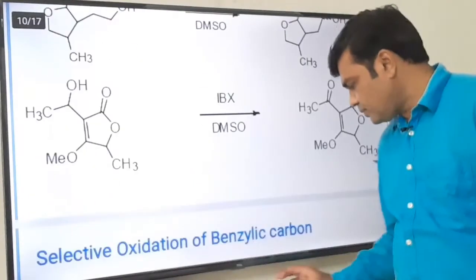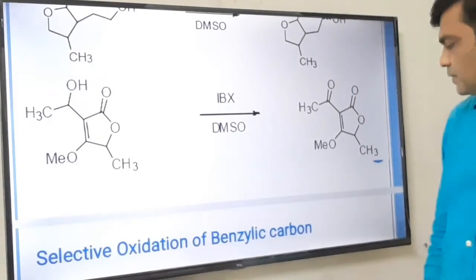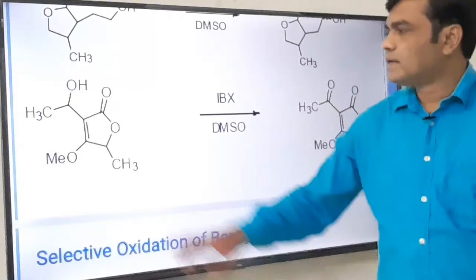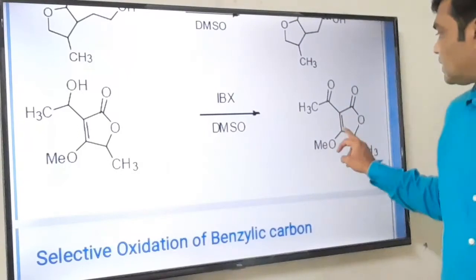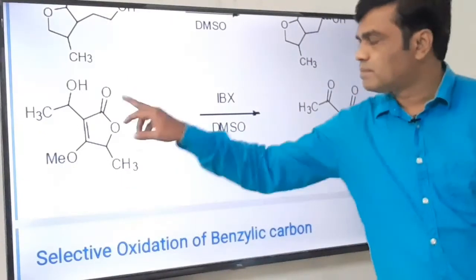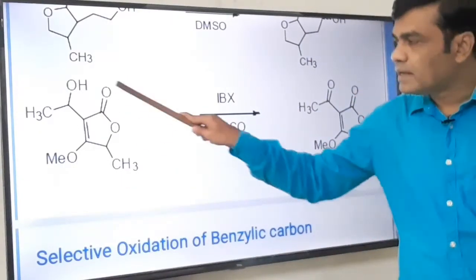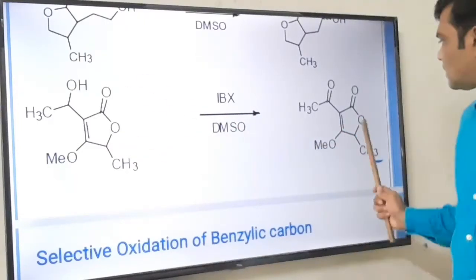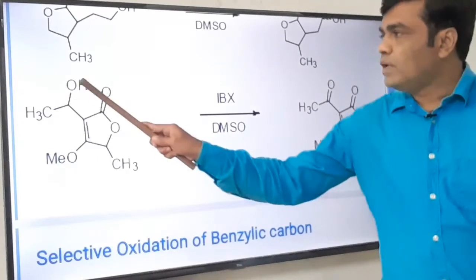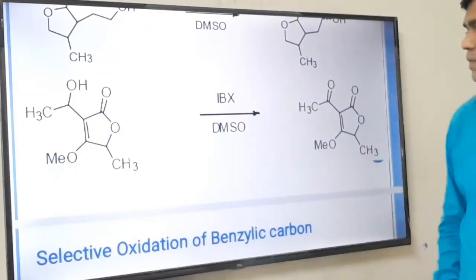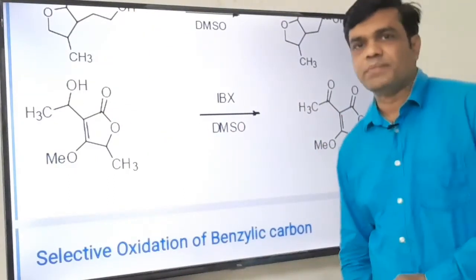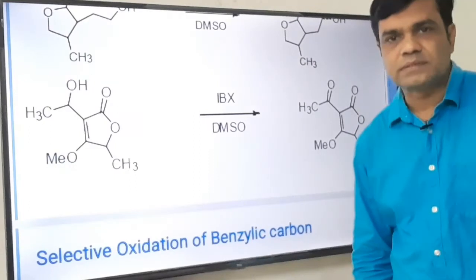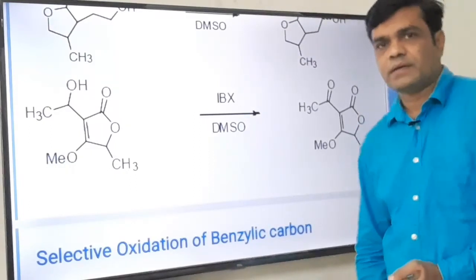Okay. This is again an example which clearly indicates that this carbon-carbon double bond is not affected. This anhydride ring, that is a cyclic ester ring, is not affected. Only the secondary alcohol is oxidized to ketone. So the selectivity of the IBX reagent is very important in this case.